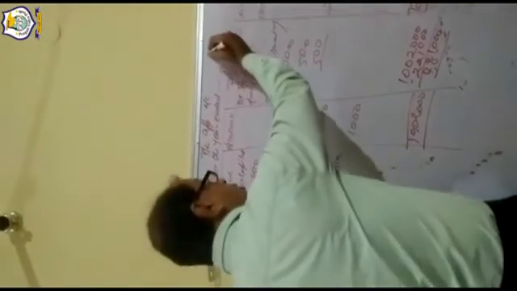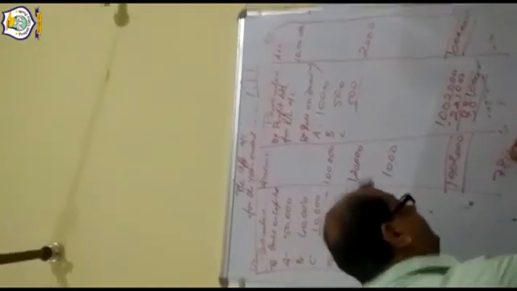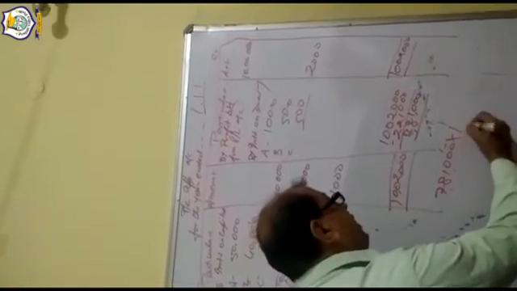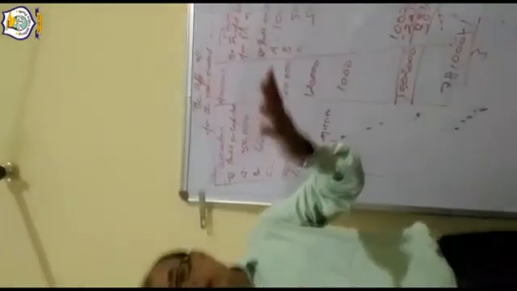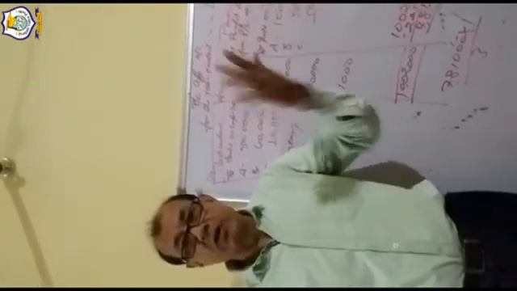So 7,81,000 we have to distribute. If the ratio is not given, all partners get the profit in 1:1:1 ratio. So this 7,81,000 we have to distribute by 1/3. By this, A will get, B will get, C will get the profit. And this way, afterwards, we will make the capital accounts of the different partners. Okay? Next time, interest on capital I will teach. Goodbye. Thank you.